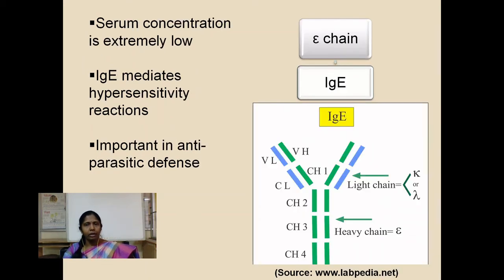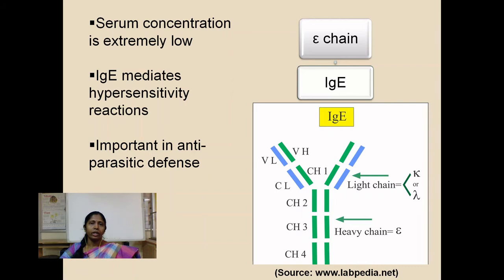IgE, or immunoglobulin E, carries the epsilon heavy chain. The concentration of this class of antibodies in serum in general is very low, but it gets elevated in two situations, namely parasitic infections as well as allergic reactions. IgE possesses five domains in its heavy chain, one in the variable region and the remaining four in the constant region. There is no hinge region. The additional domain provides flexibility to the IgE molecule.